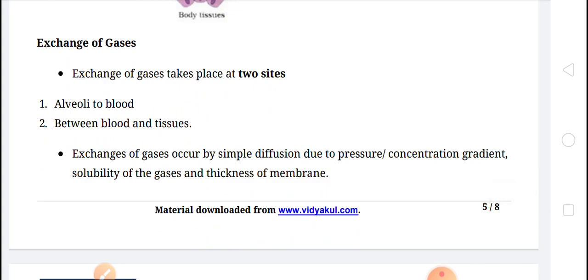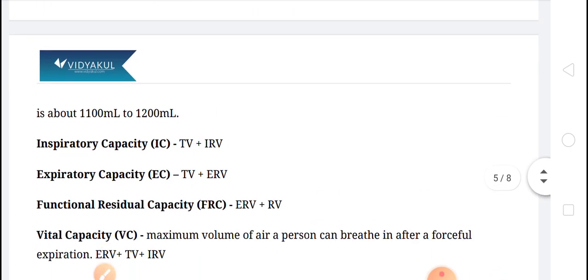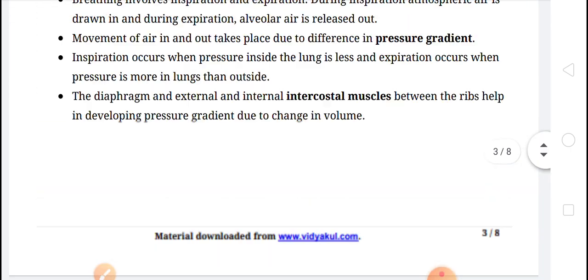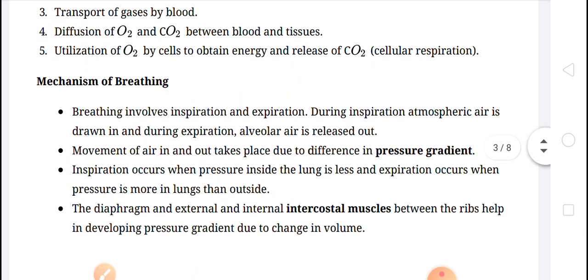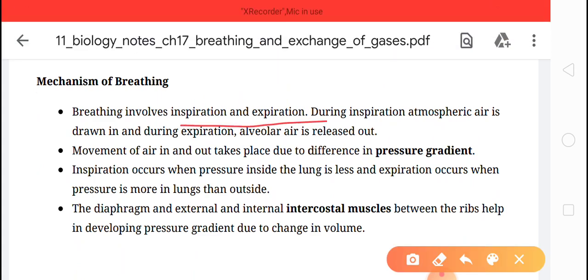In inspiration, children, the atmospheric air is drawn in. Inspiration occurs when pressure within the lungs is less, or negative. Just see here, the mechanism of breathing has two steps, inspiration and expiration. During inspiration, atmospheric air is drawn in, and during expiration, the alveolar air is released out.